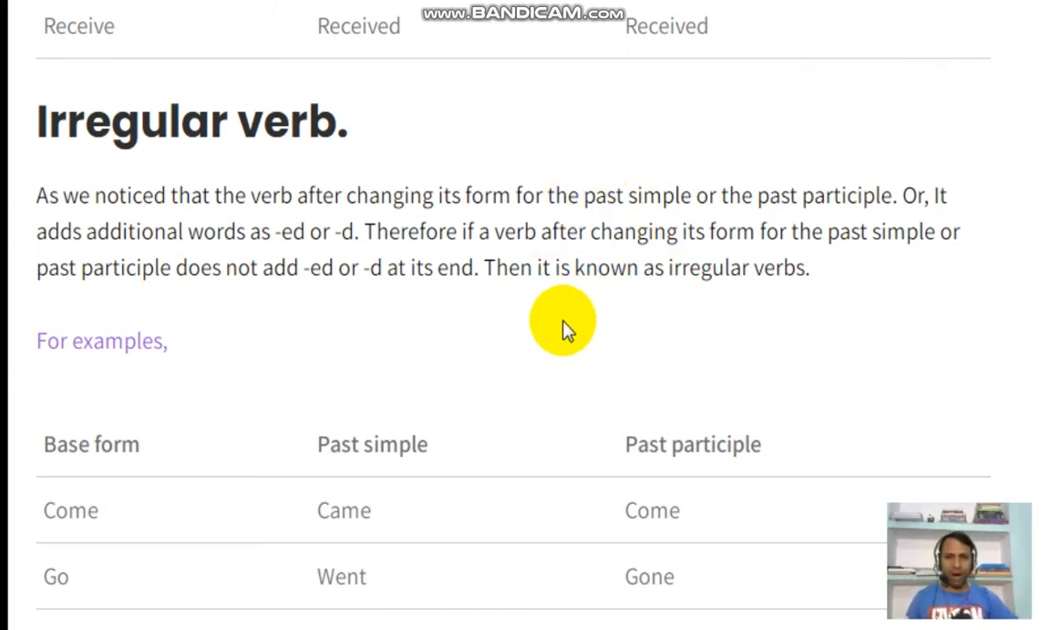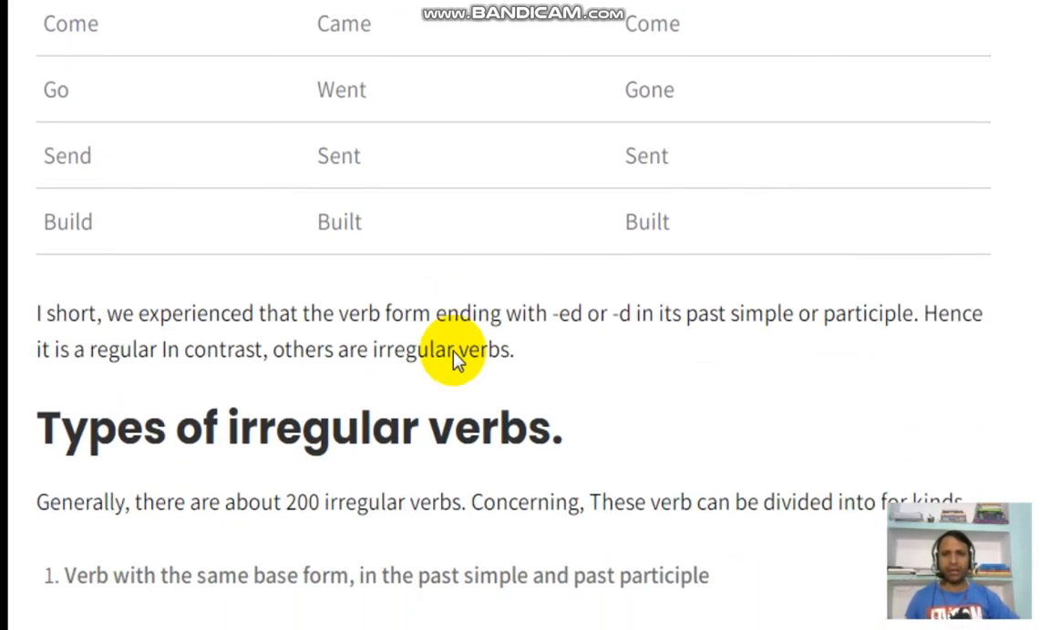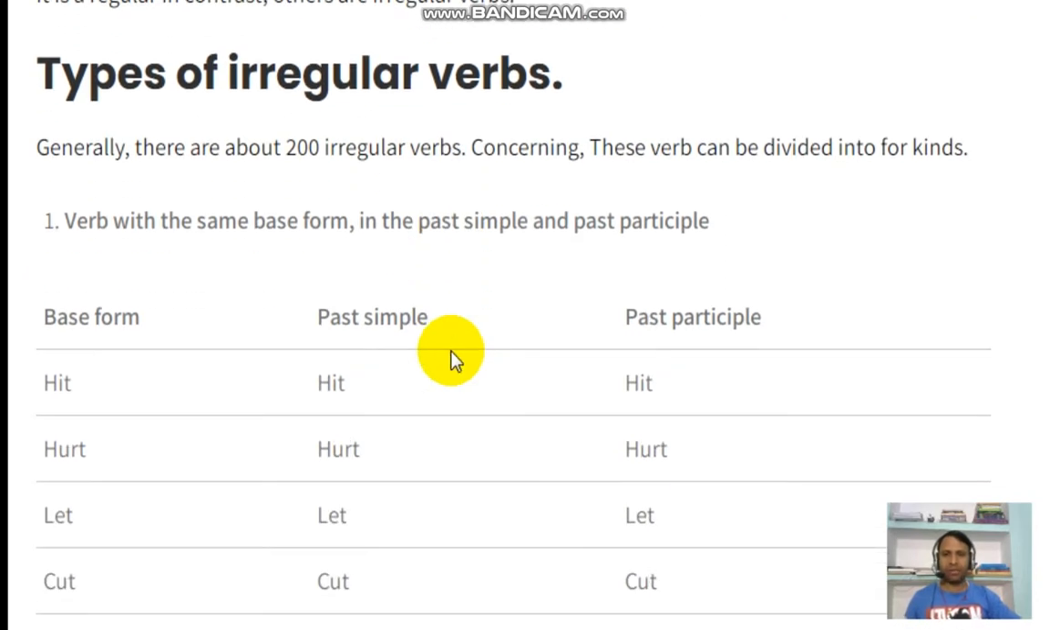Going further, if you divide the irregular verbs, we can divide them into four kinds. Generally there are around 200 irregular verbs, and they can be divided into four groups. It's not that important, but it's important when you want to become a teacher or reach an advanced level of grammar. At that time, it will help you.